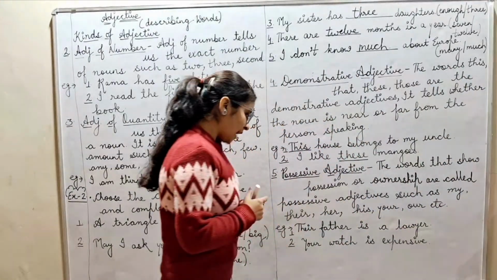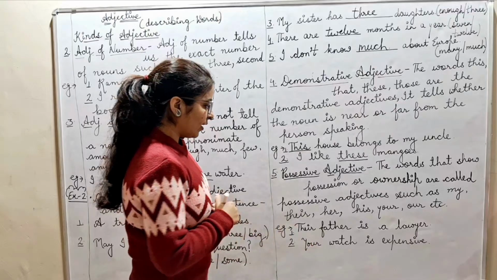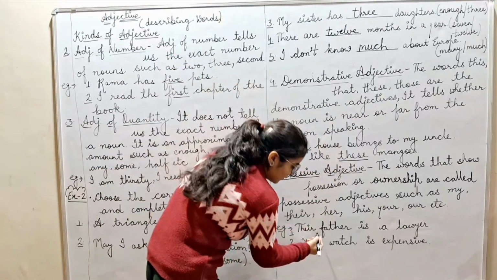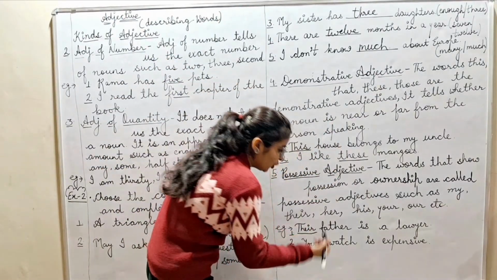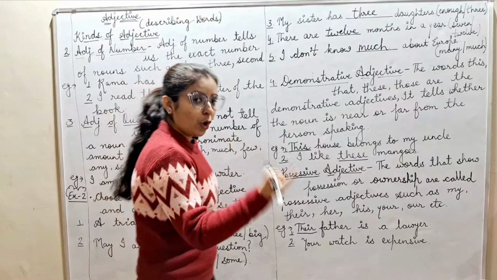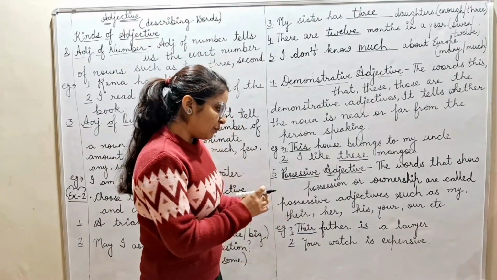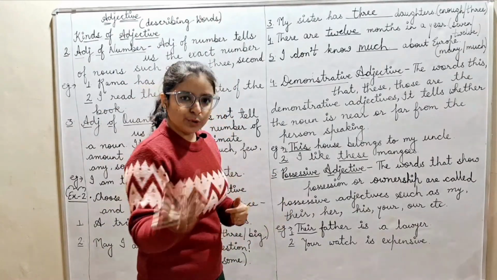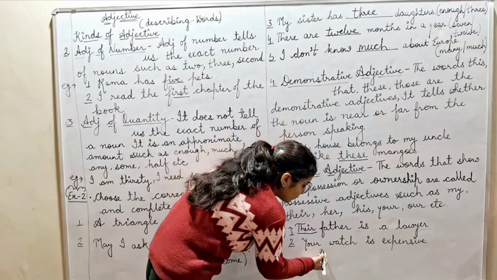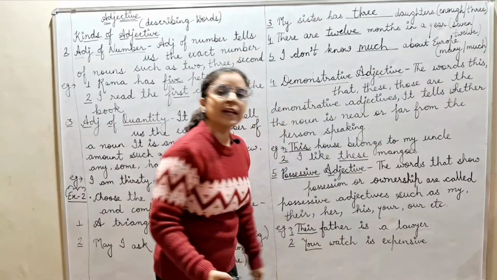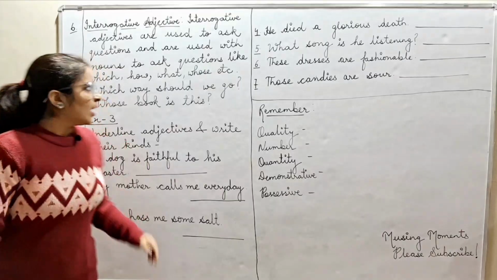So, next example is their father is a lawyer. Their shows unke father. ठीक है. Your watch is expensive. Your watch. It means the watch belongs to you. Your watch is expensive. Okay.